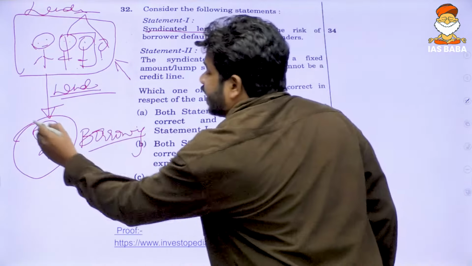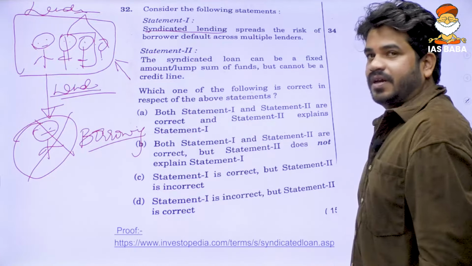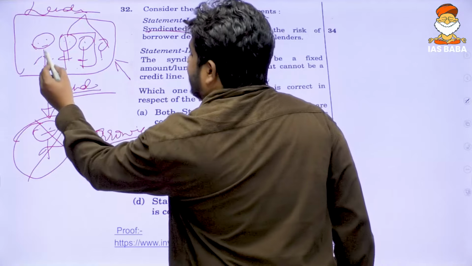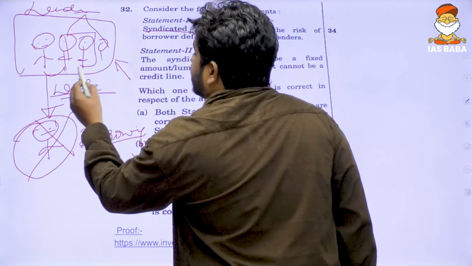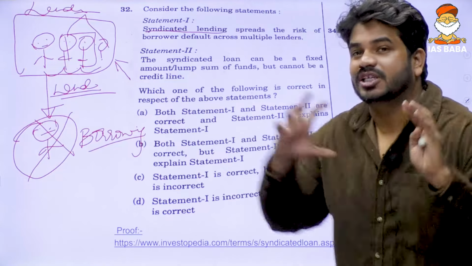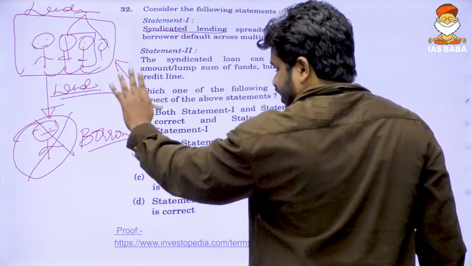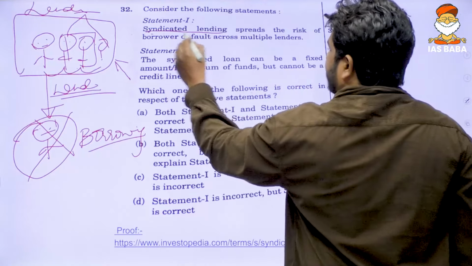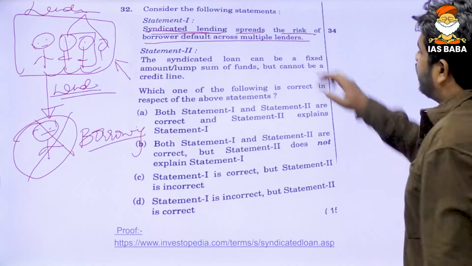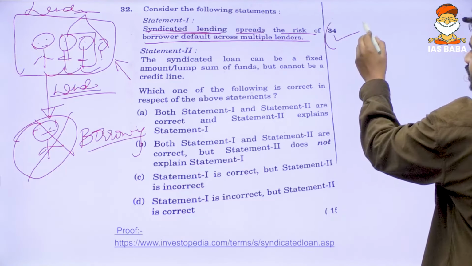Now, suppose in case this person defaults, in case this becomes a non-performing asset, what happens? The lending default risk is divided by these 5 people, or not? Understanding my point? So the risk is spread among these 5 people. So with this in background, let us try to understand. Syndicated lending spreads the risk of borrower default across multiple lenders. This is the right option.